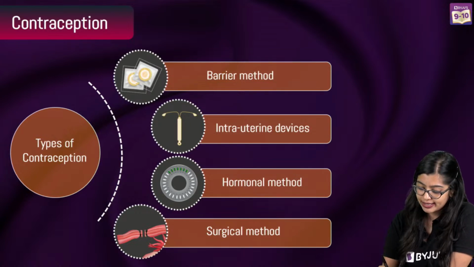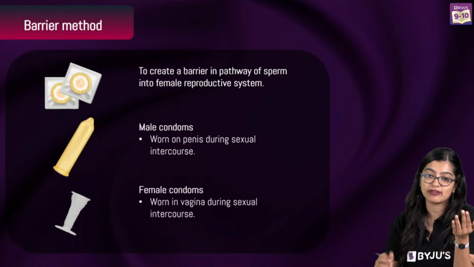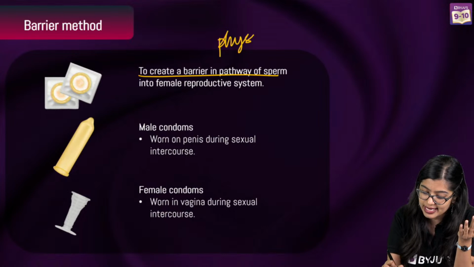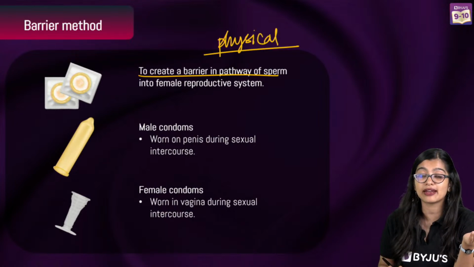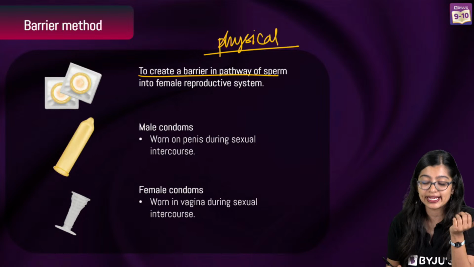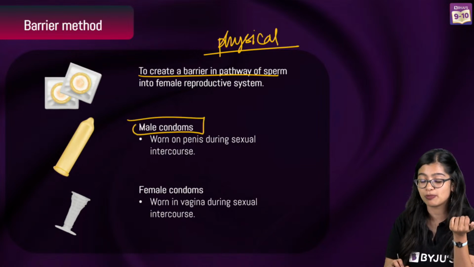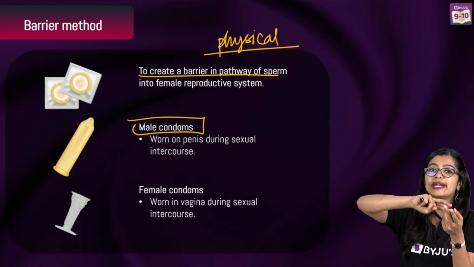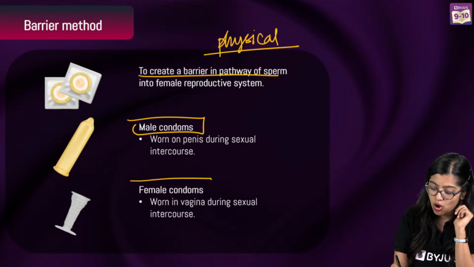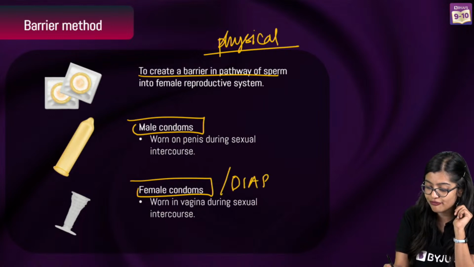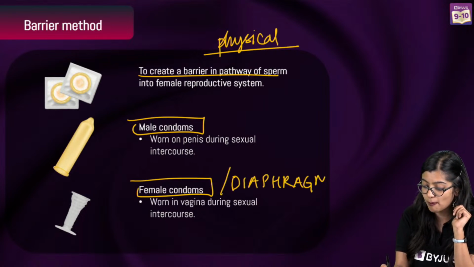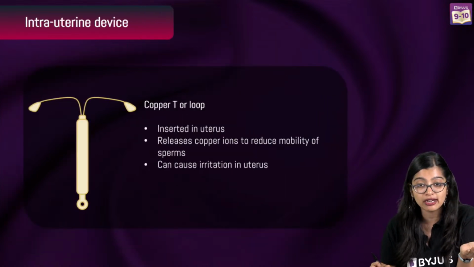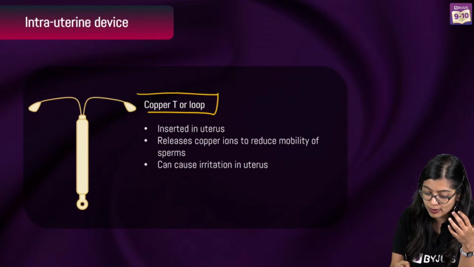Now they are saying elaborate any one. First, when we talk about the barrier method, we know that it creates a physical barrier between the sperm and the egg. Examples are condoms, which can be used by males, normally worn on the penis, which avoids contact between sperm and egg. Or you have female condoms or diaphragms, which are normally worn by females, which again act as a barrier, right?